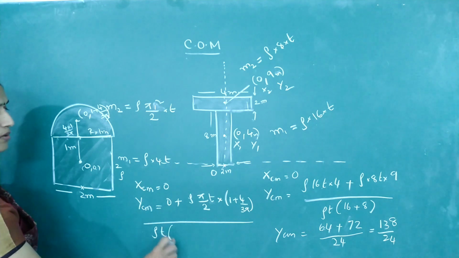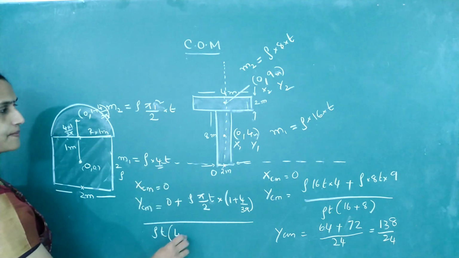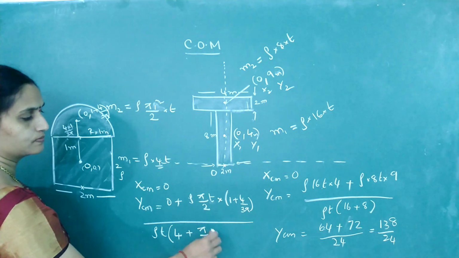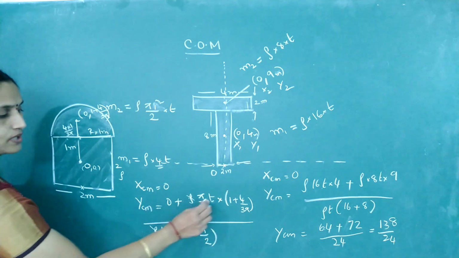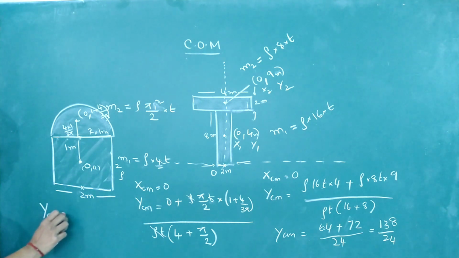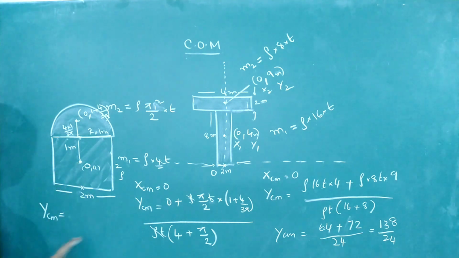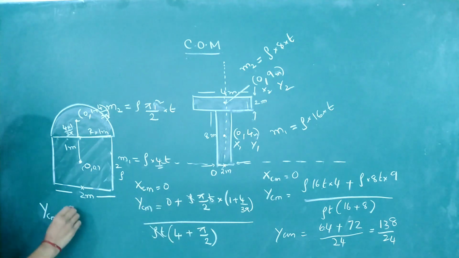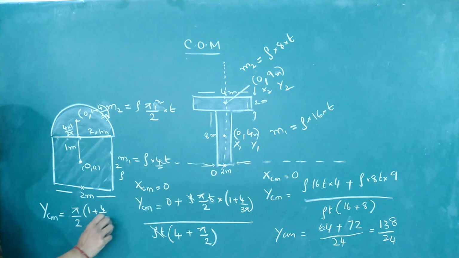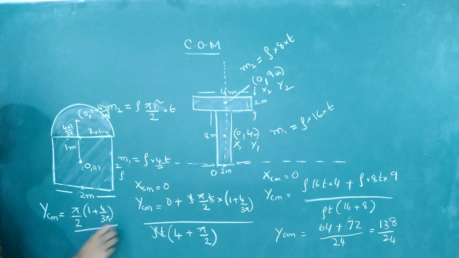Take out rho into t common. This is 4 plus pi by 2. So rho and t will anyway get cancelled. So what will be your answer for y center of mass from this particular point? Y center of mass is equal to pi by 2 into 1 plus 4 by 3 pi divided by 4 plus pi by 2.